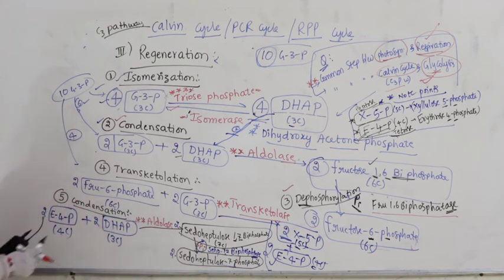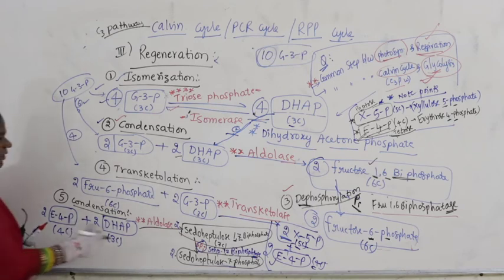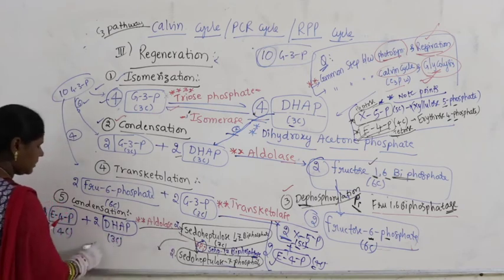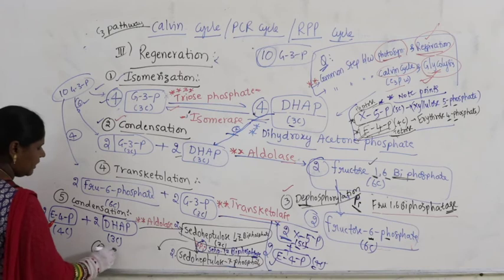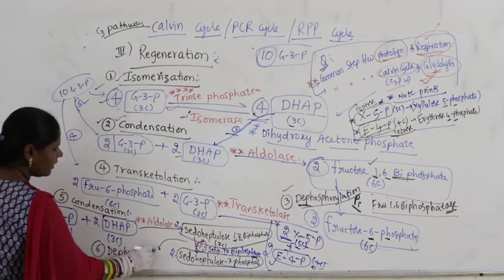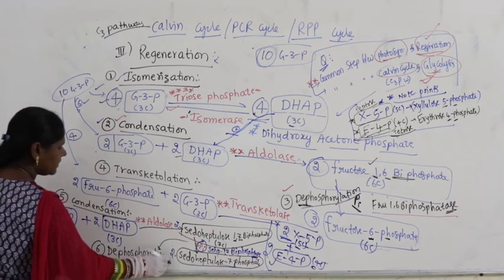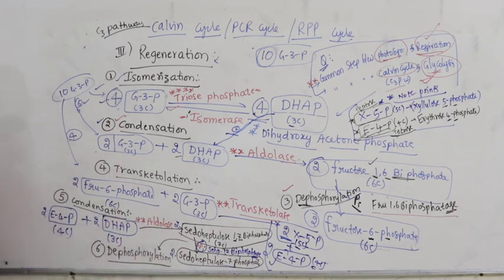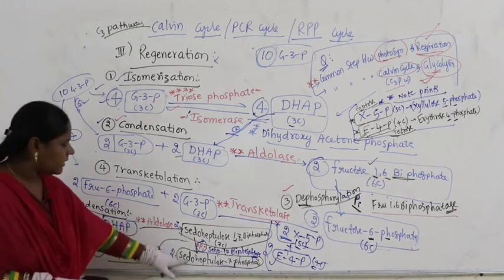Now what is the name of the reaction for this? The name of the reaction, I am writing this 6th one, is dephosphorylation. Why is it called dephosphorylation? Because inorganic phosphorus is removed. That's why it's called dephosphorylation. So altogether we have completed 6 reactions. This is the 6th reaction.